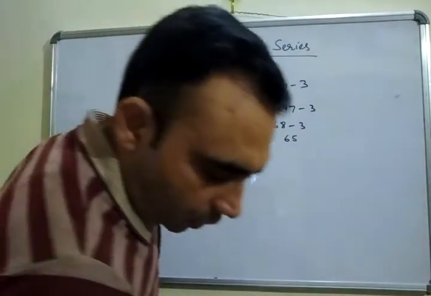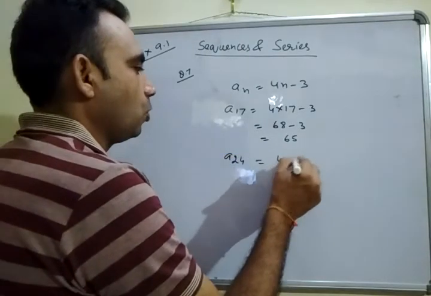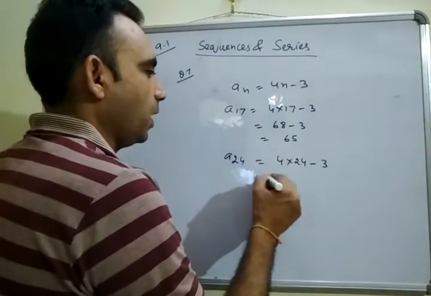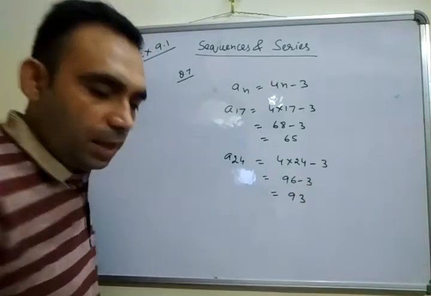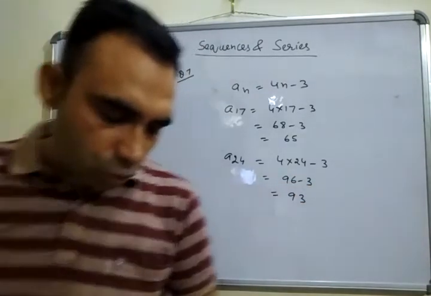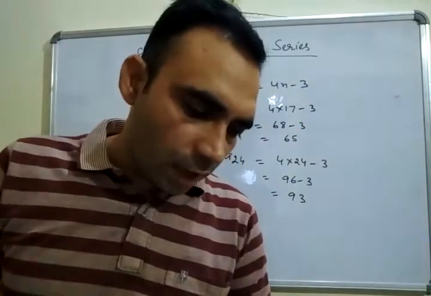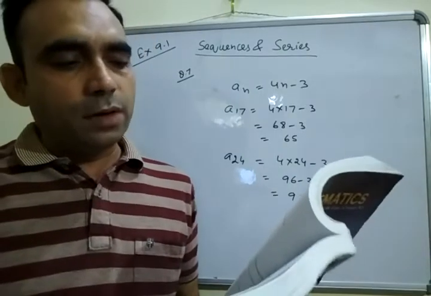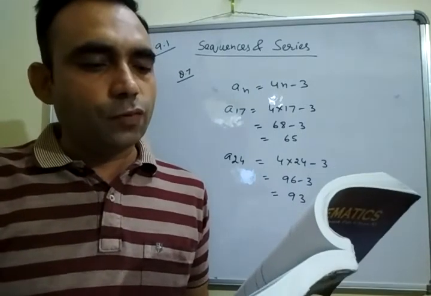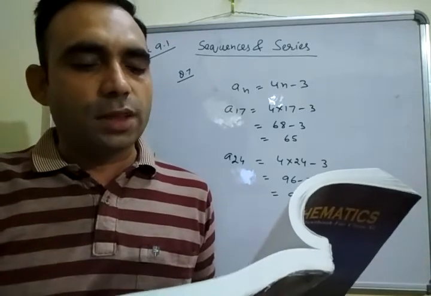Similarly, find a24. So a24 is equal to 4 into 24 minus 3, that is 96 minus 3, which implies 93. Likewise, you solve all other parts. Question number 8, 9, 10 all are same. Now, in question number 11, write the first 5 terms of each of the sequences in the exercise 11 to 13 and obtain the corresponding series.